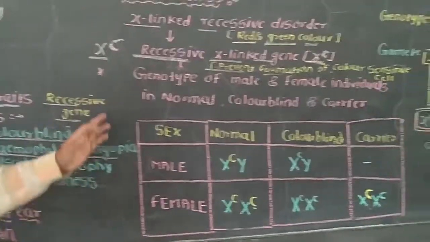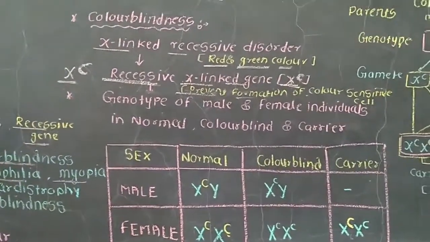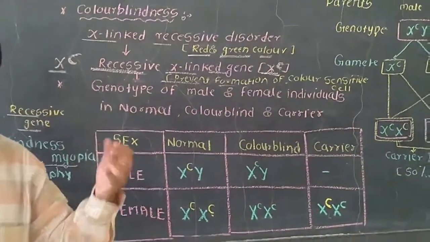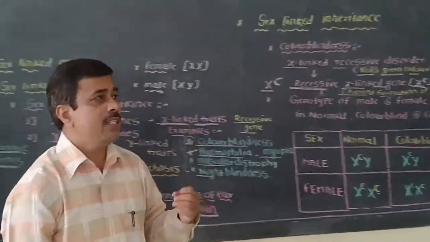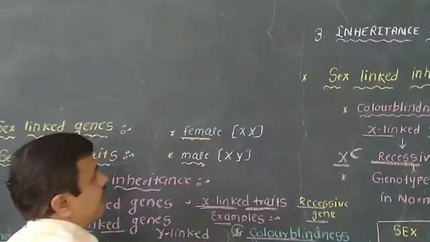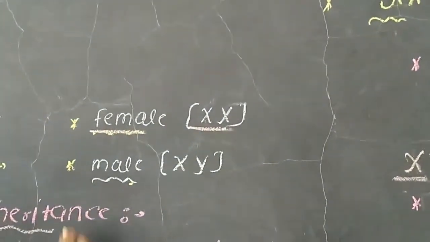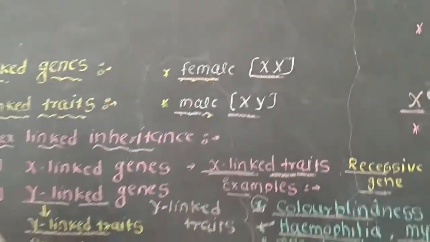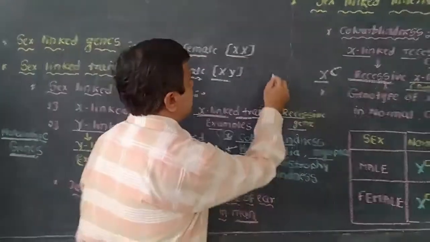Okay, again, one of the important points here is that this color blindness will appear more frequently in males than in females. There is another reason for that. In females there are two X chromosomes, we know that, and in males there are X and Y chromosomes. This color blindness is caused by recessive genes.